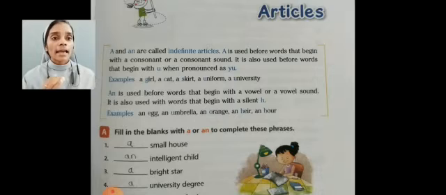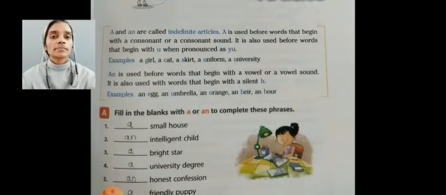And an heir. Here H is silent. That word starts with the consonant letter, but the H is silent here, so we use article an before that. Then an hour. Here also H is silent. Here a vowel sound comes, so we use article an before that noun.